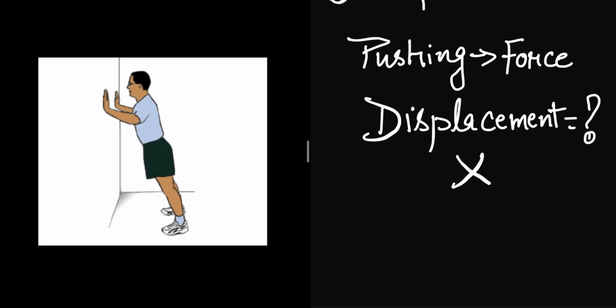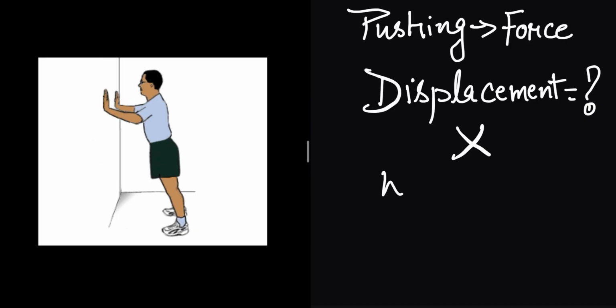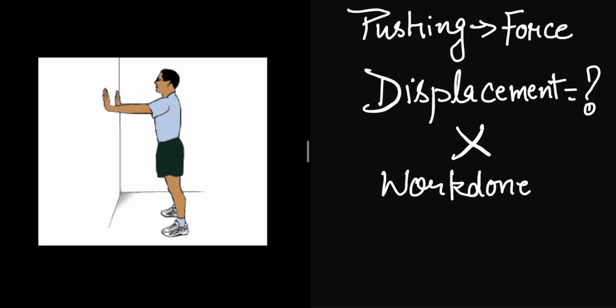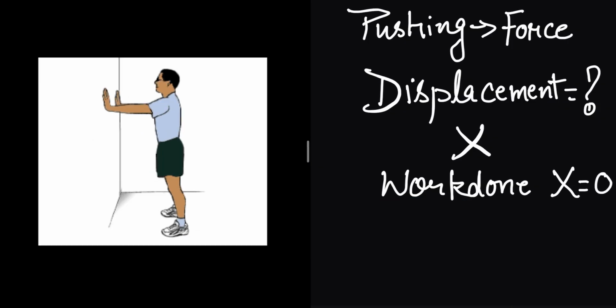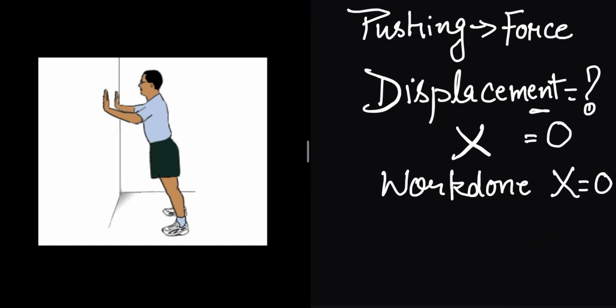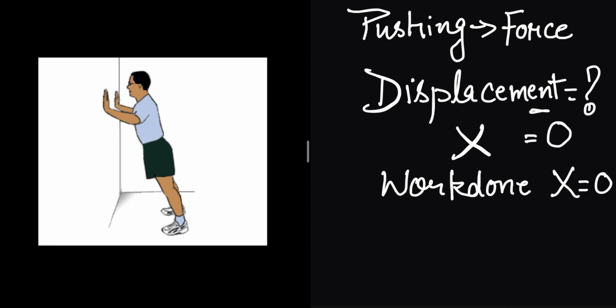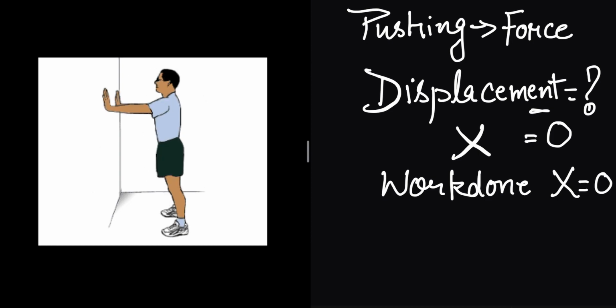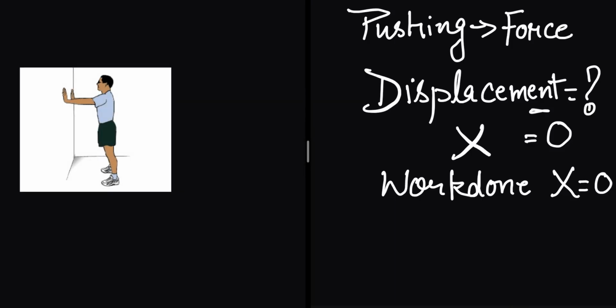No, the answer is no. There is no displacement. So is there any work done in this case? No, work done will be 0 because displacement is 0. So when a man tries to push a wall, he is applying force, but there is no displacement, so no work is being done by him.